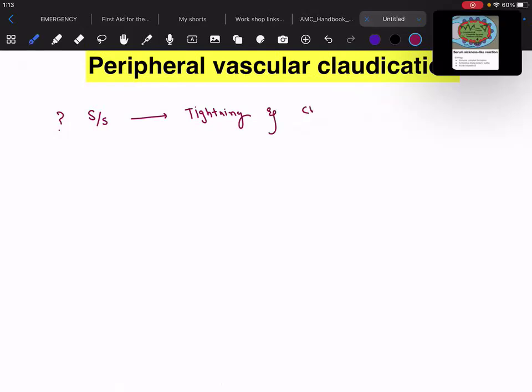And then you will ask the patient, is there any factor which is relieving or aggravating the pain? To differentiate in your mind from spinal canal stenosis, the next question you'll ask is, is there any improvement with the flexion of the back?